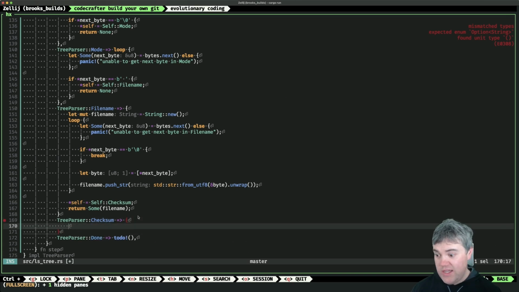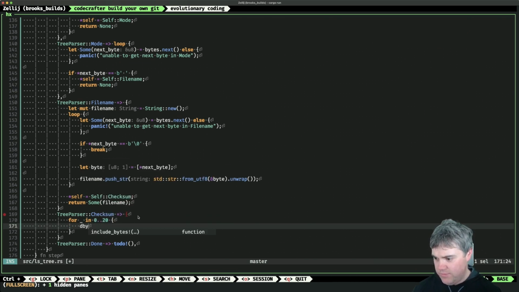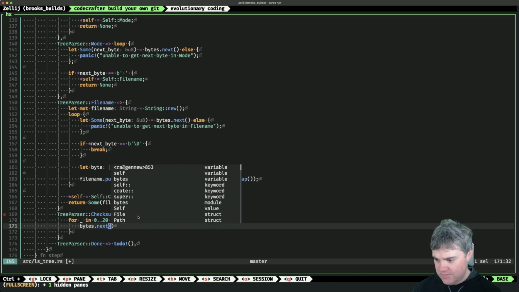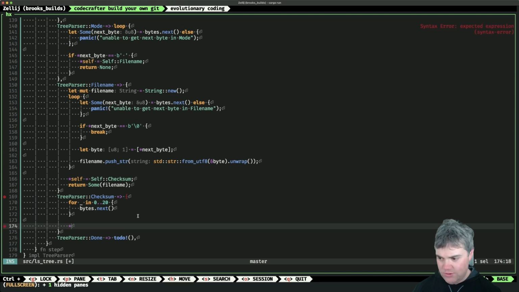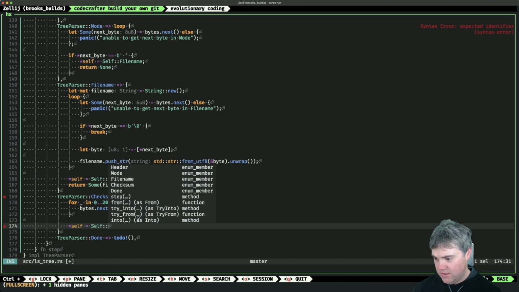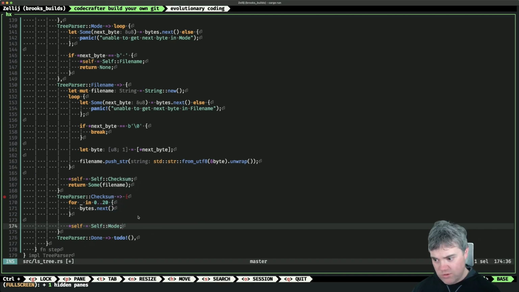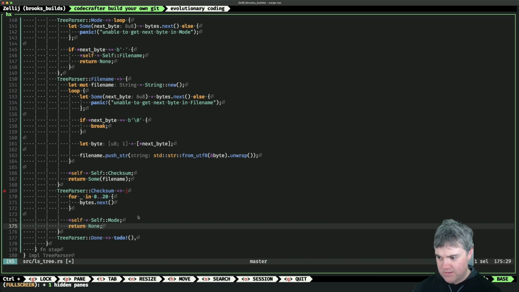Okay, so if we're in checksum mode, we're just gonna wait. We're just gonna skip 20, right? So for that in 0 to 20, then we do bytes next, and then we're going to self is equal to self. Okay, so after that, we're back into mode, and we're going to return a none.